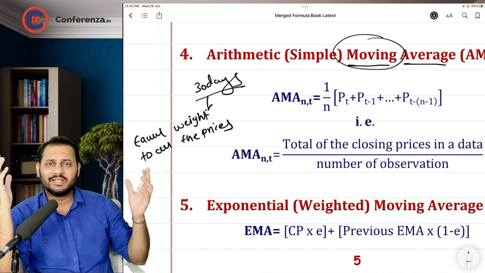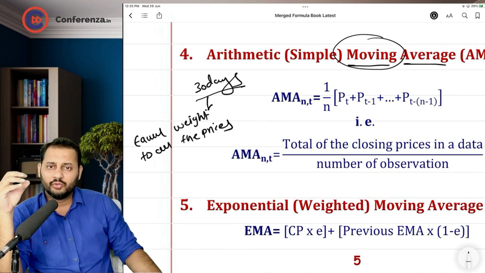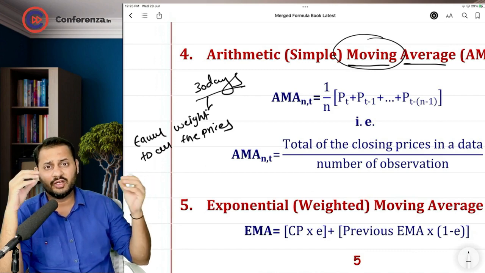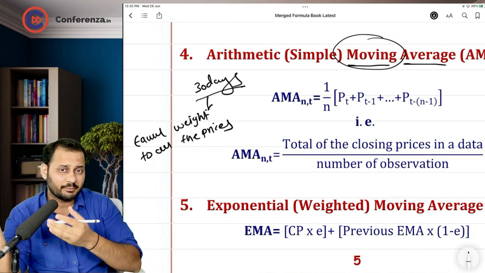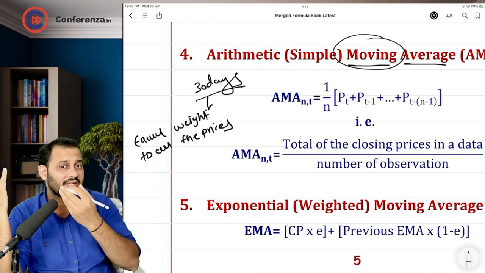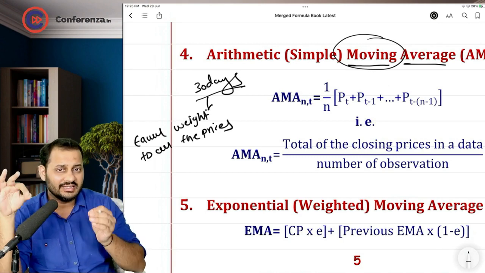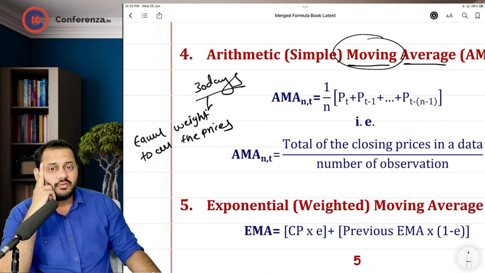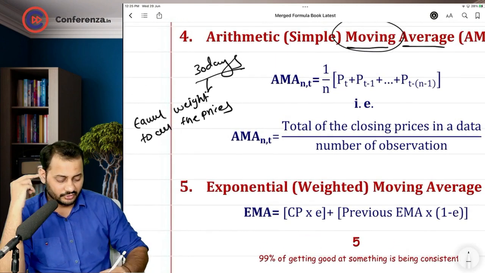I don't think so. Practically we should not give equal weight to both the prices. The price 30 days before is not that important for me as the price which happened yesterday. So yesterday's price is more important. We should give more weight to the recent prices rather than equal weight. So exponential moving average came because of this drawback.